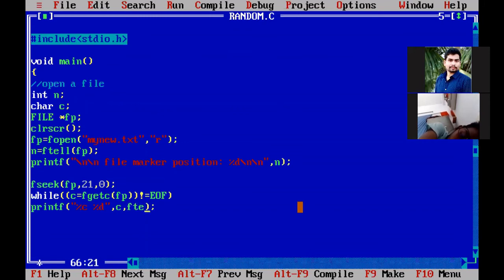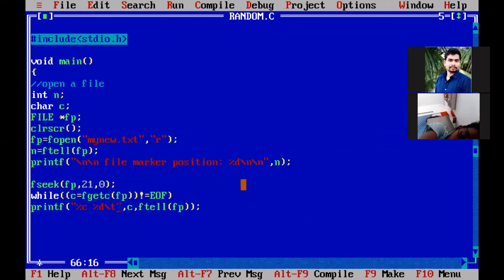The byte position of that character: ftell, and inside it you write fp. In that file, the position of the particular character is printed at the %d place. After printing this, we will take one \t.